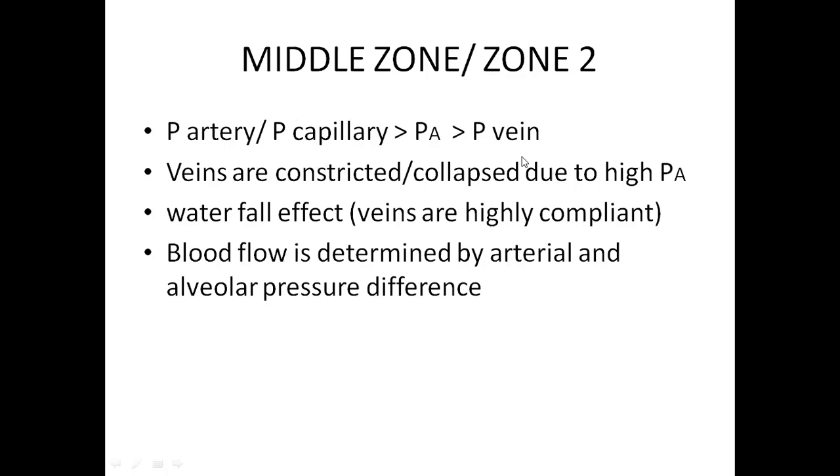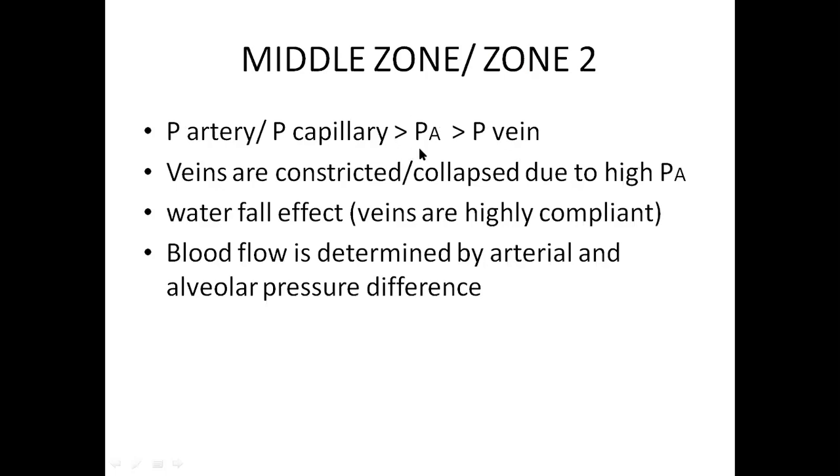There may be gas exchange, and here the flow of blood mainly depends on the difference between capillary and alveolar pressures rather than the artery and venous difference. This is very, very important. If this pressure overcomes the alveolar pressure, blood will go into the capillaries, exchange of gas occurs, and slowly the blood falls into the pulmonary veins. Because of the higher compliance, they will not be collapsed much.